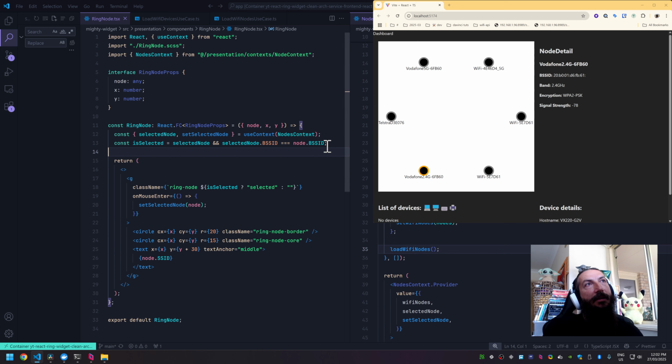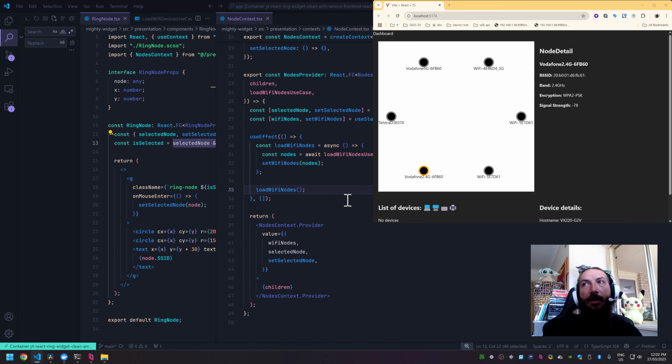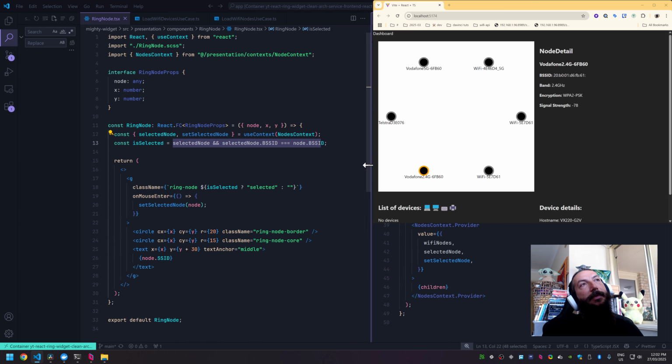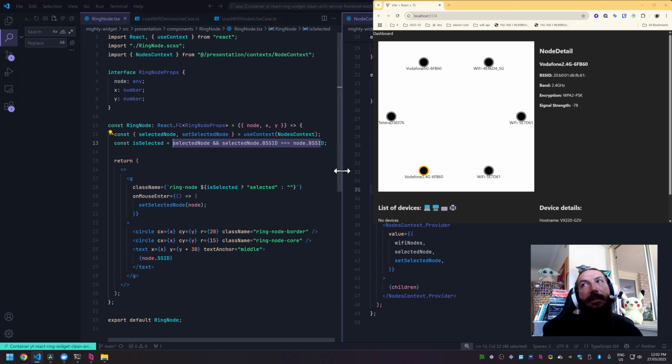I would say that something like this, it's enough to be moved inside the context. Like the node context, we could expose a function. If the logic is heavier, we could move that maybe in a use case or something else. For now, let's move it in the context. So let's expose a function here to do that.